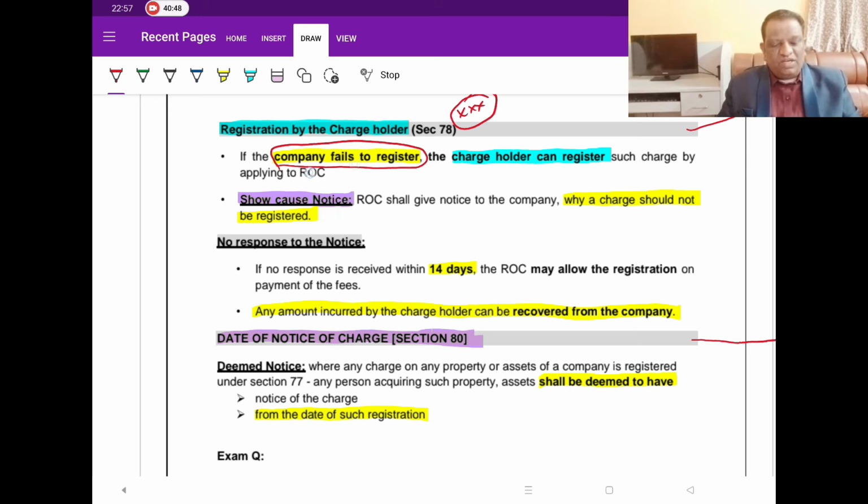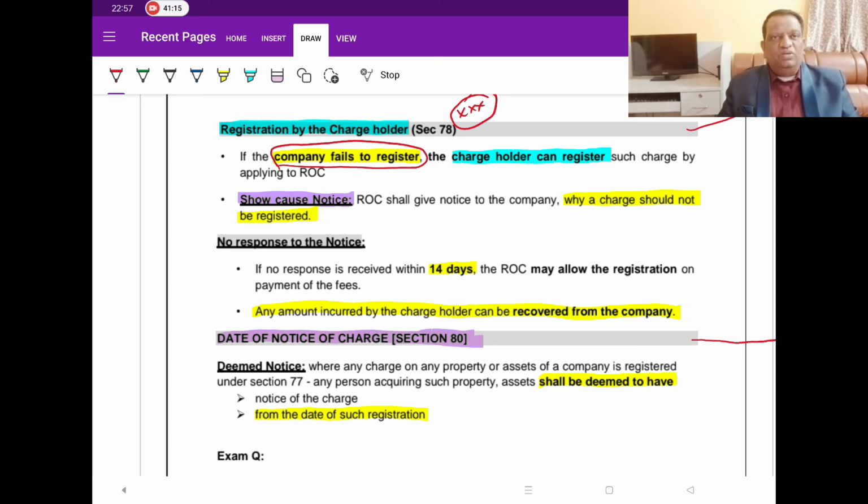on the company, because the company may not bother. He got his money, so he may not show any interest in registering the charge. So it is in the interest of the charge holder to see that the charge is registered. But unfortunately, the Act has given the responsibility to the company to go and register. But the benefit of registration is for the lender. So the company thinks, the benefit is for you, but I have to do it. Now, why will I do it?